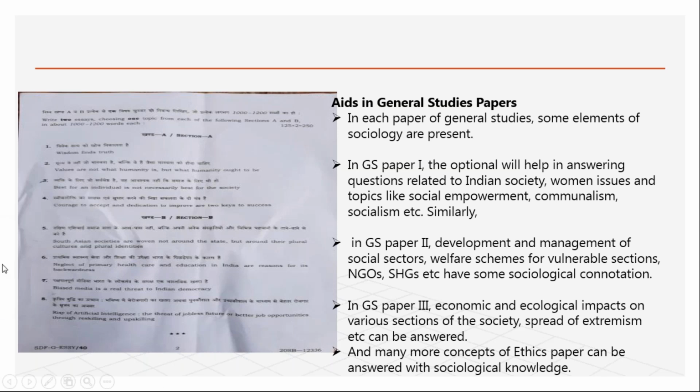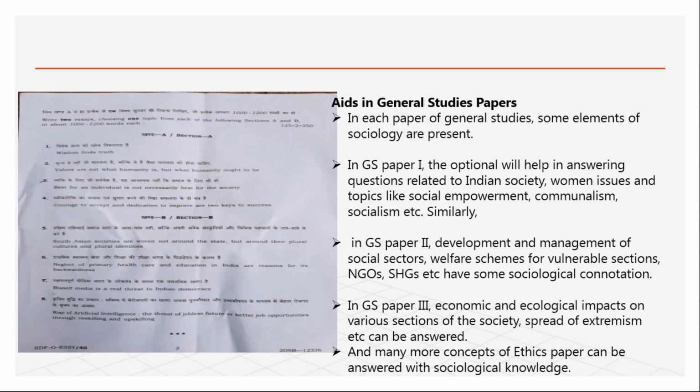Think about paper one: geography will be there, history will be there, modern history will be there. But you cannot predict what particular question will come from history or geography. If they ask something in the Mains paper one that you don't know, you cannot write it.